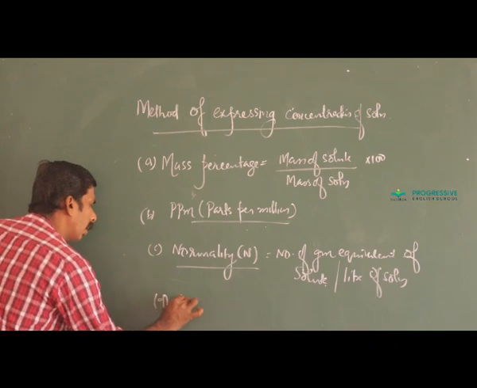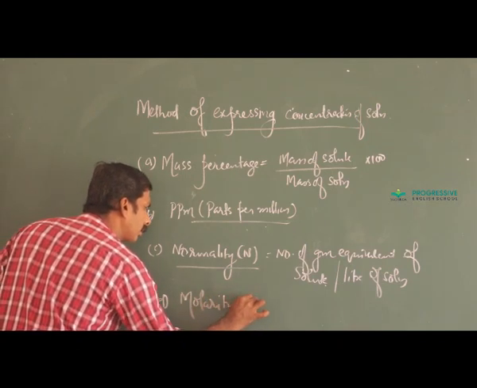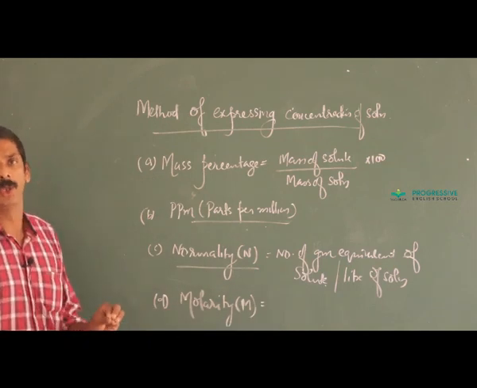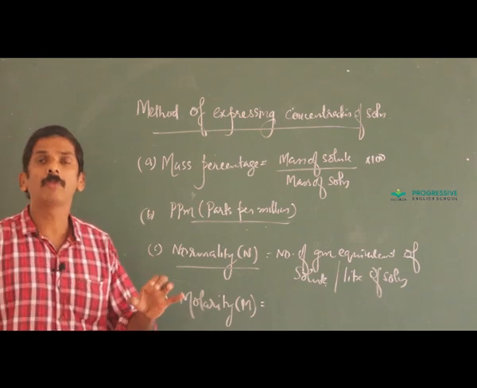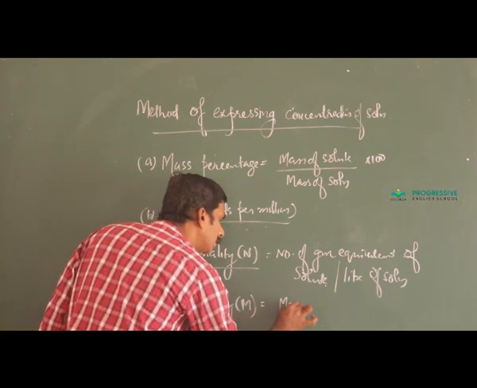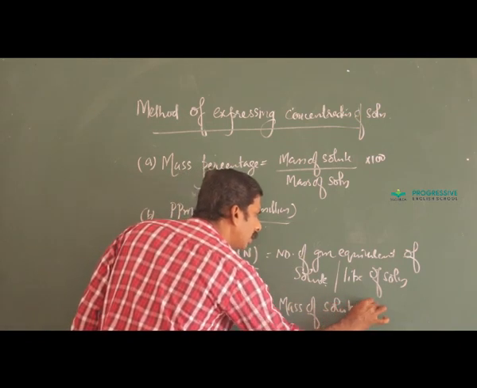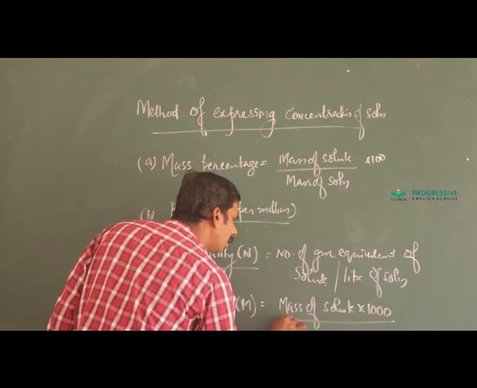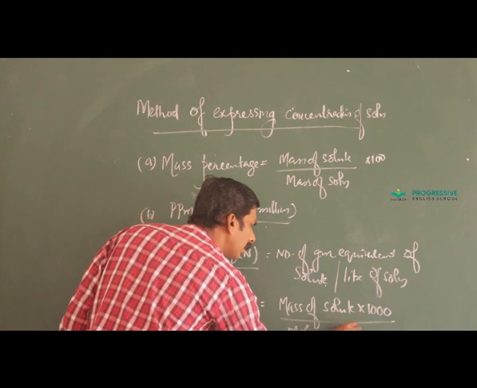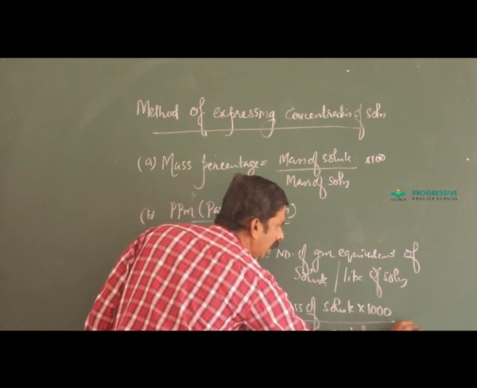Next one is molarity. Molarity means number of moles of solute dissolved per liter of solution. That is, mass of solute into 1000 divided by molecular mass into volume of solution in ml.